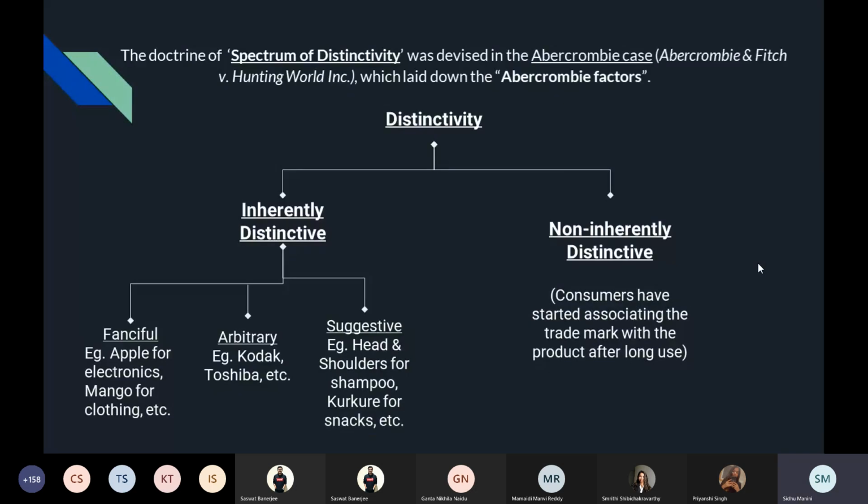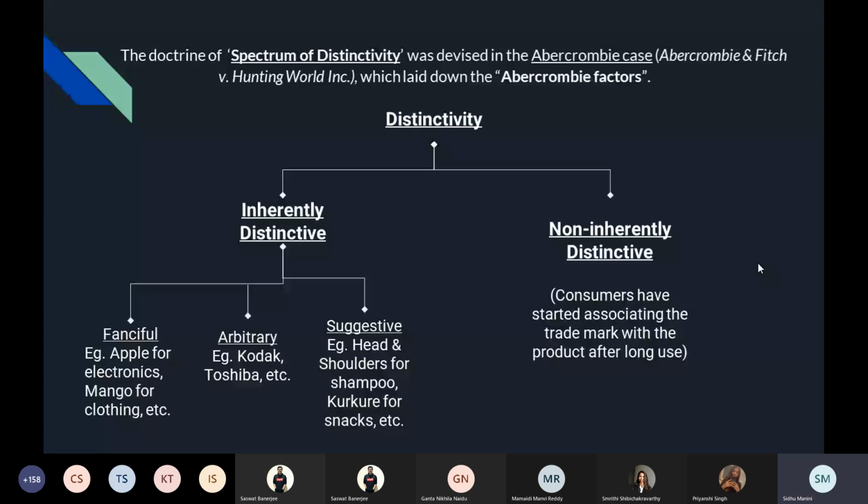The doctrine of spectrum of distinctivity. Now, the whole ground is based on this doctrine, the spectrum of distinctivity. It was devised in the Abercrombie case, Abercrombie and Fitch versus Hunting World Incorporation. These are called Abercrombie factors. This is important, you should remember the name of the doctrine.